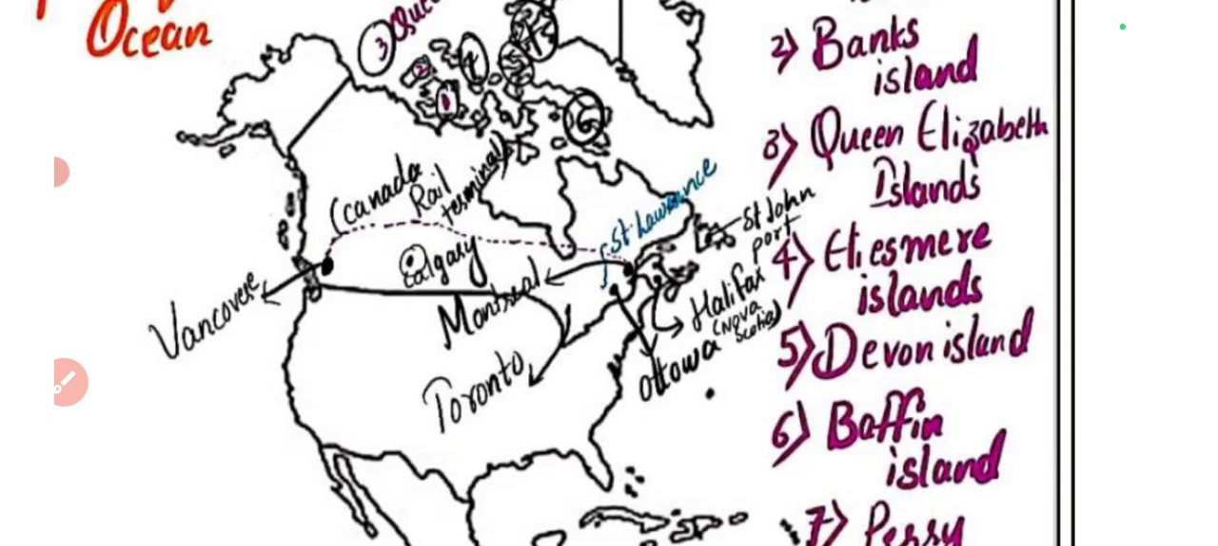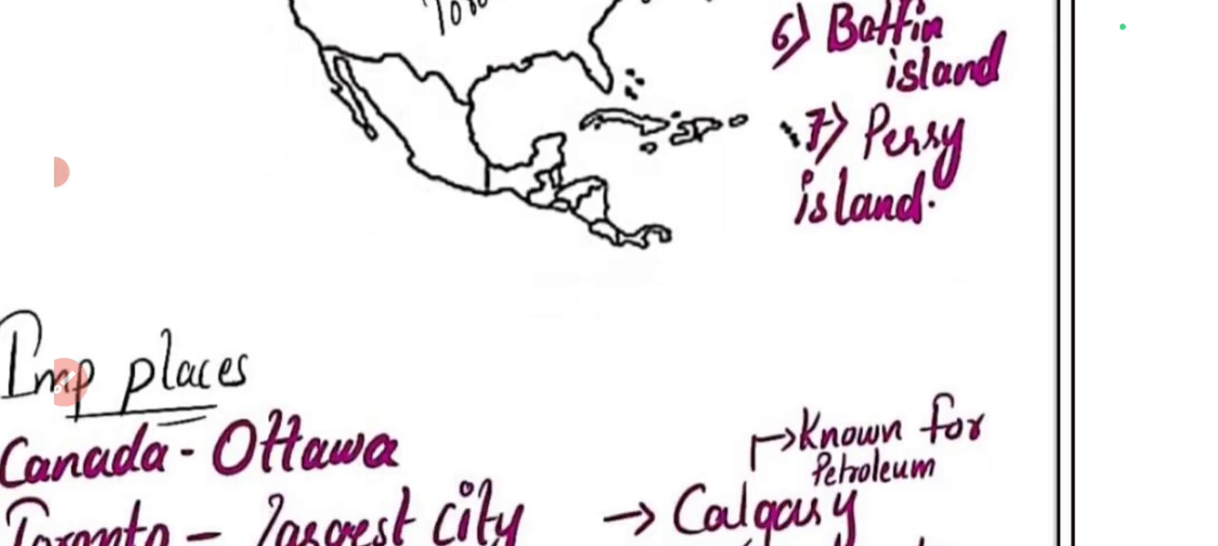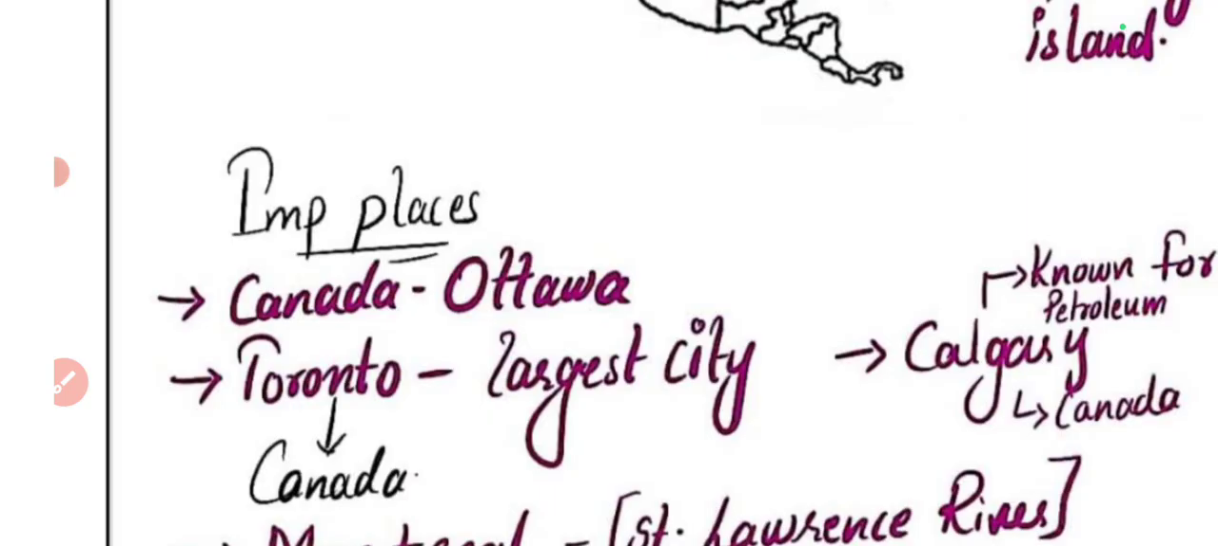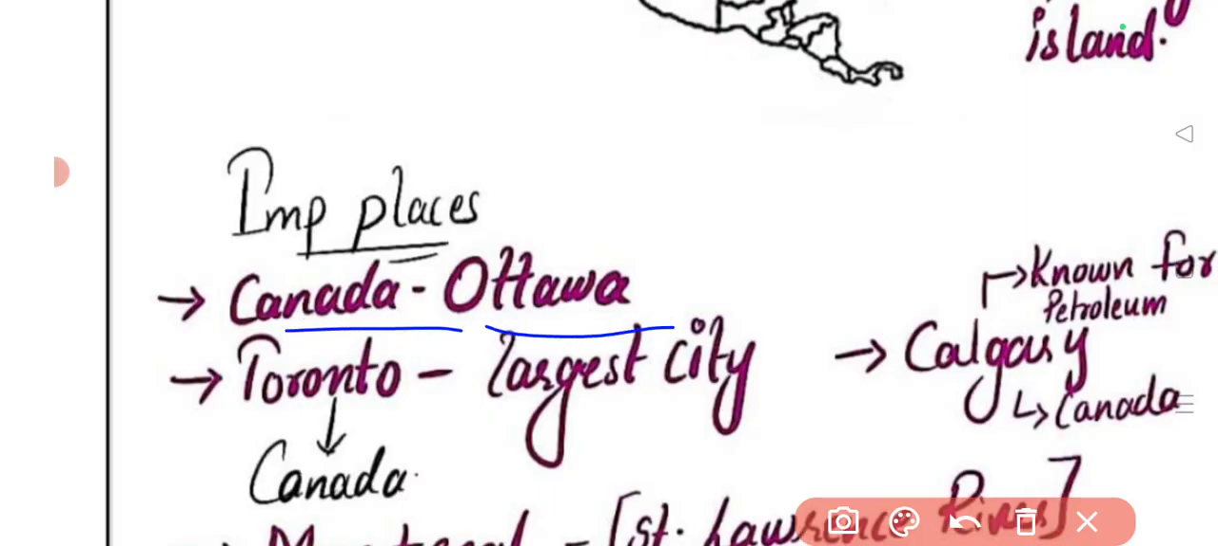We have seen Canada's important islands which are part of the Arctic Ocean. We have seen almost 7 islands. Now we are going to look at a few important locations within Canada. First of all, let's see what is the capital of Canada. The capital of Canada is Ottawa. Remember, Canadian people eat oats. Imagine a person from Canada is eating oats. So Canada's capital is Ottawa.